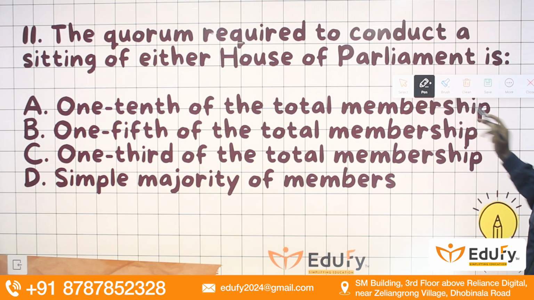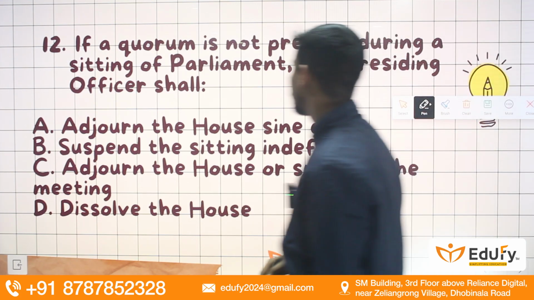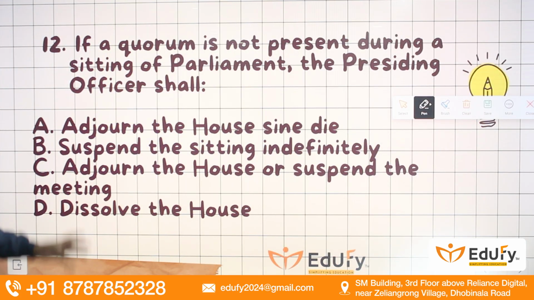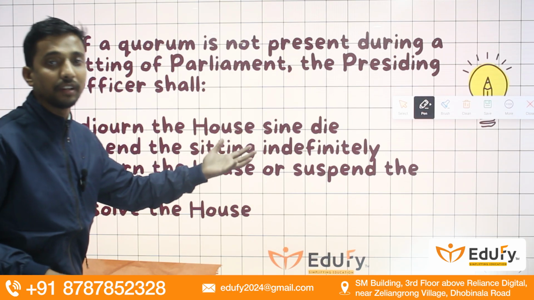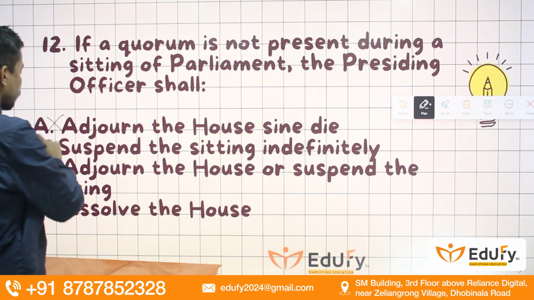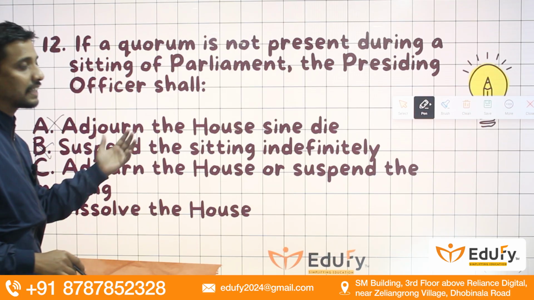Moving towards the next question, guys. If a quorum is not present during a sitting of the parliament, the presiding officer shall adjourn the house sine die, which means without assigning a date for the next sitting. So this is not the correct option. Suspend the sitting indefinitely, that actually has the same meaning.